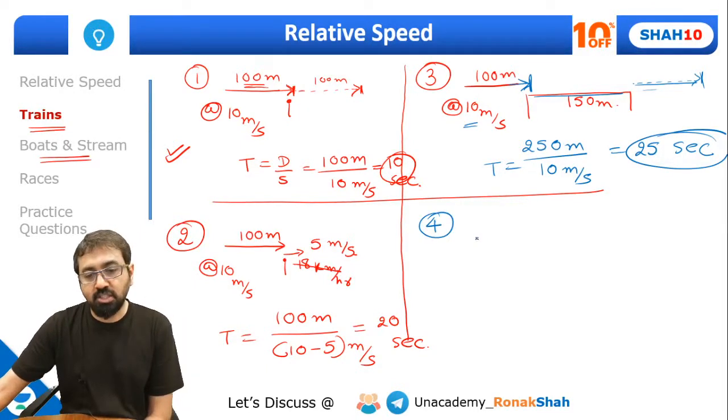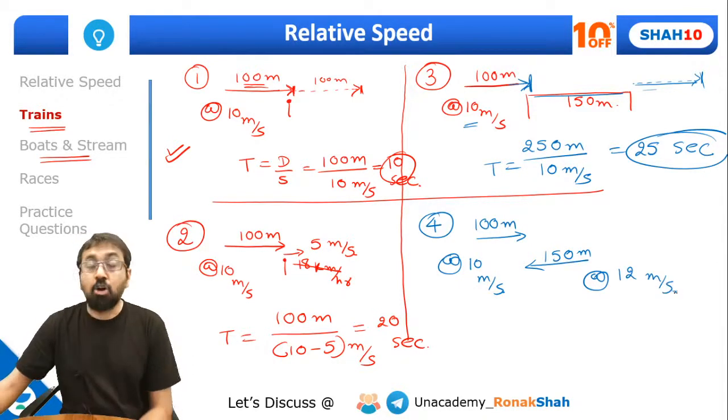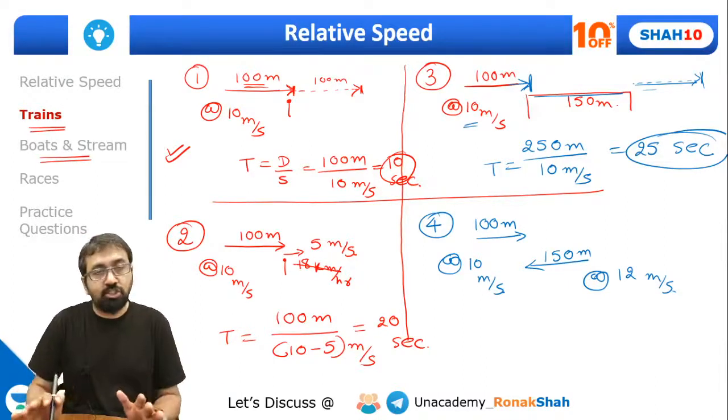And the fourth situation, what is the fourth situation? In the fourth situation, it will be about two trains. Say one train is 100 meter long, traveling at speed of 10 meter per second. There is another train which is coming from the opposite direction. It's say 150 meter long and it is traveling at 12 meter per second. Now in how much time will both the trains cross each other?